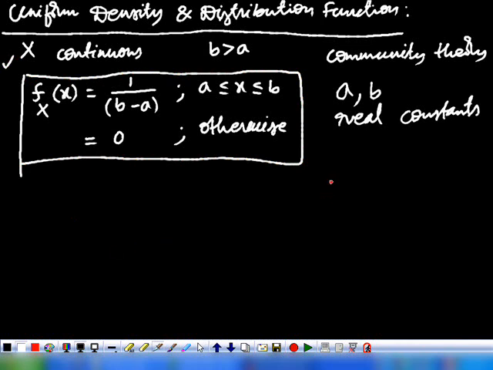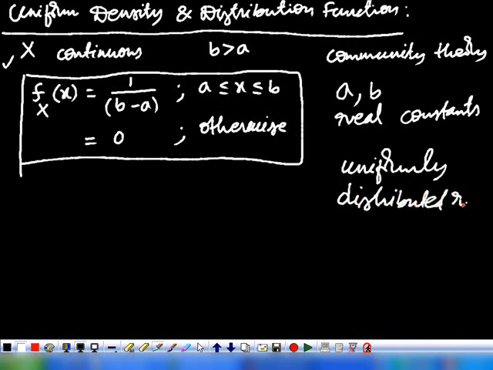We use this term in later classes also: uniformly distributed random variable. The density function is equal to 1 by b minus a in the interval a to b, 0 otherwise, and the corresponding random variable is called a uniform random variable, or it is said to be distributed uniformly over the interval a to b.